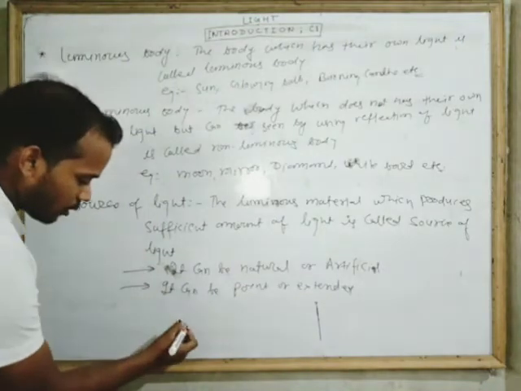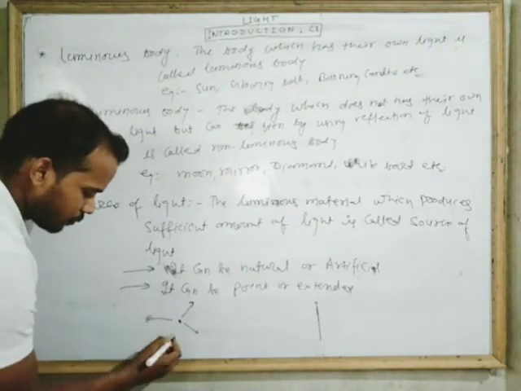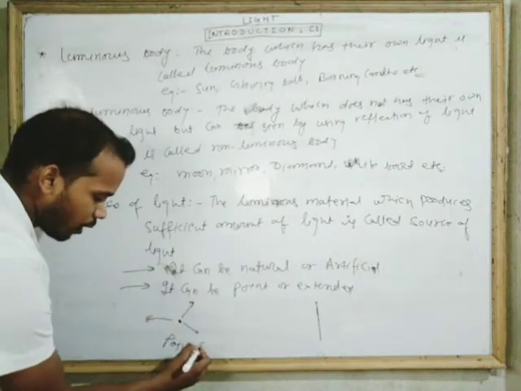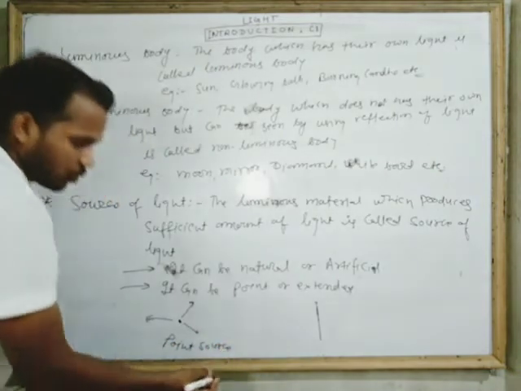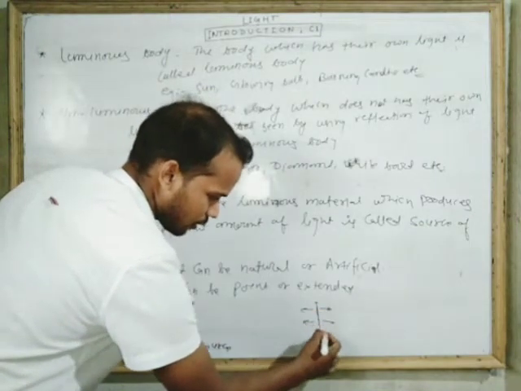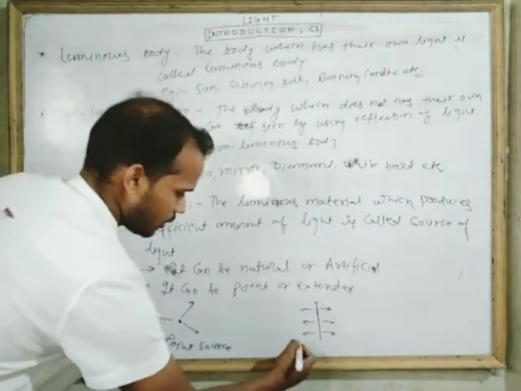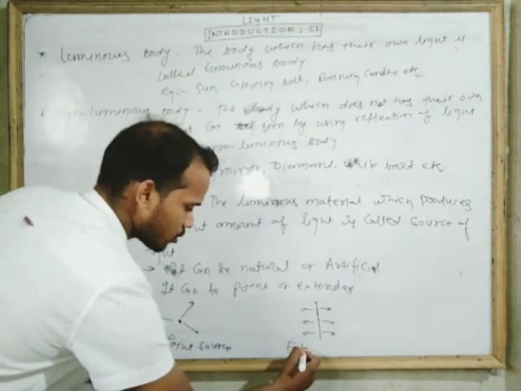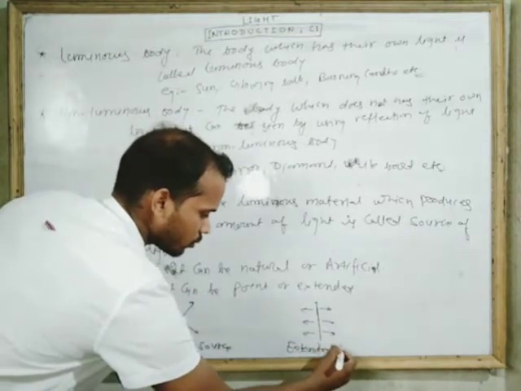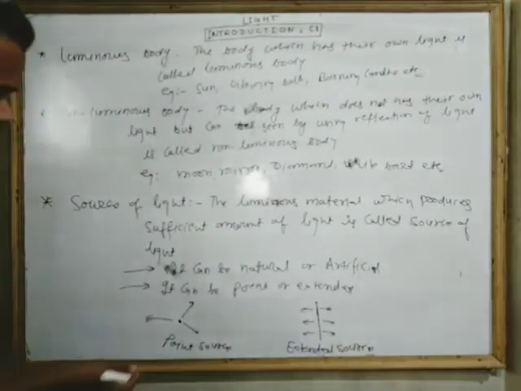So this is the point source. This is the light. These rays represent the light, and this is the extended source.